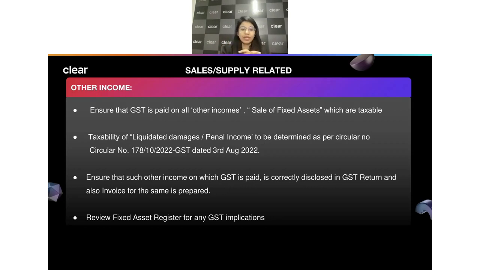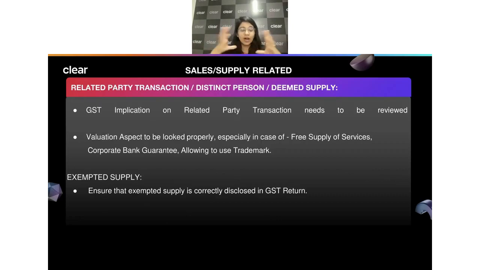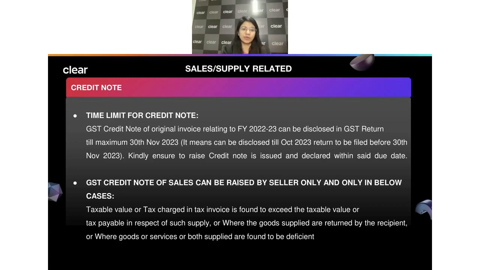Similarly, you have to look for any other income like sales of fixed assets, the taxability of liquidated damages and all, whether the GST has been charged correctly or not. Look after your fixed assets register carefully if there was any sale or not, something which was disposed of. All of this needs to be properly looked after. Similarly, if there is certain implication on the related party transactions, the valuations which we do, for example, for free supply, right? How we have done that valuation, just review that once. Look after the exempt supplies, whether it has been correctly reported or not.